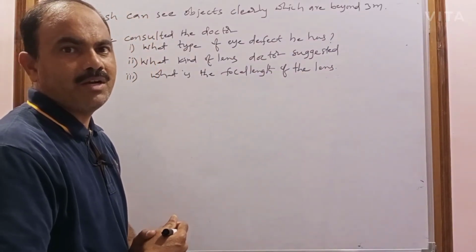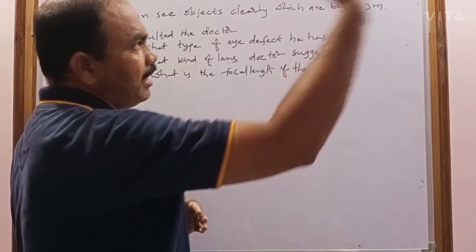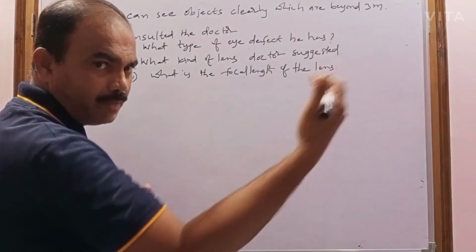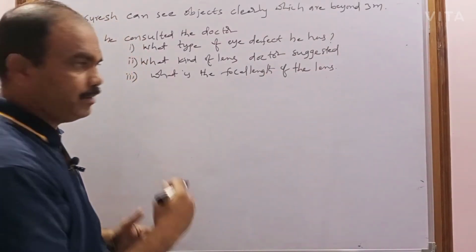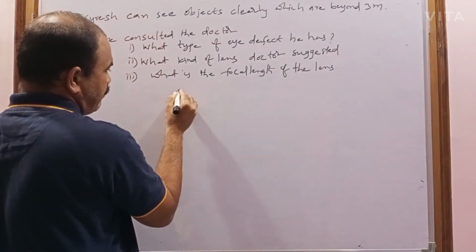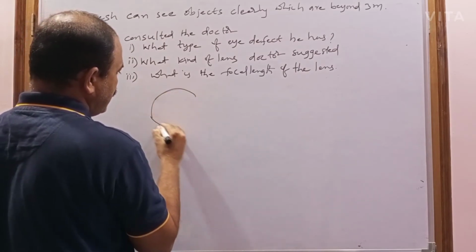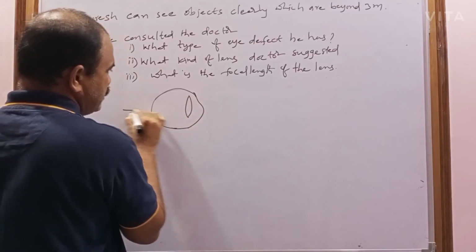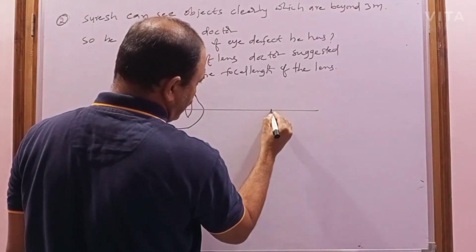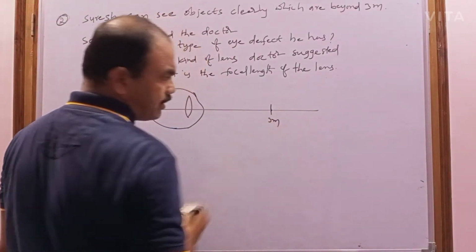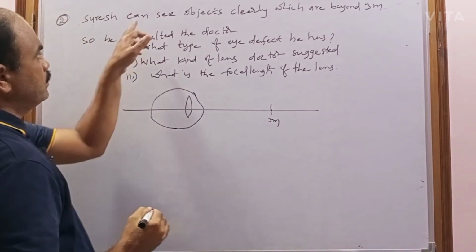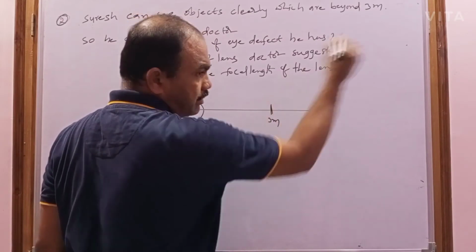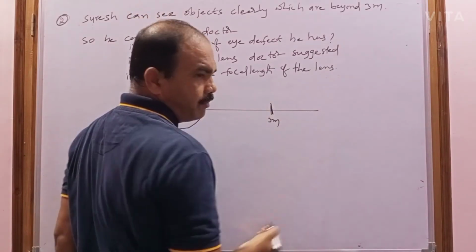So he can see the far objects, but he can't see the near object. For example, consider this is Suresh's eye. Now consider this is 3 meters. So he can see objects clearly which are beyond 3 meters. Beyond 3 meters only he can see.